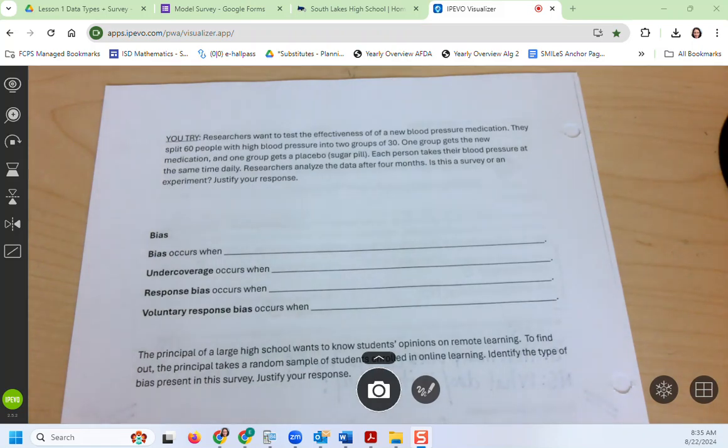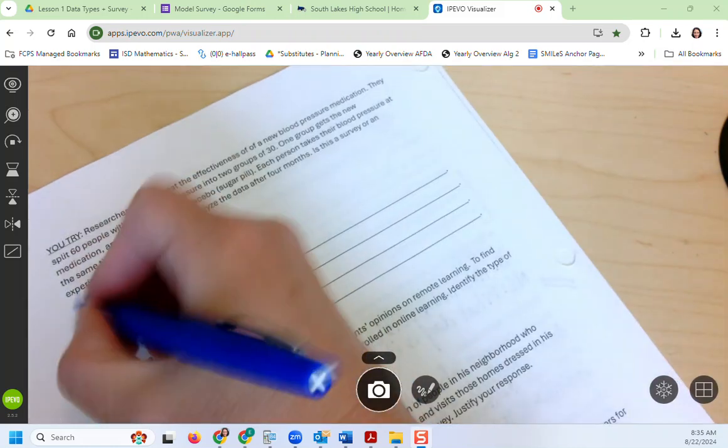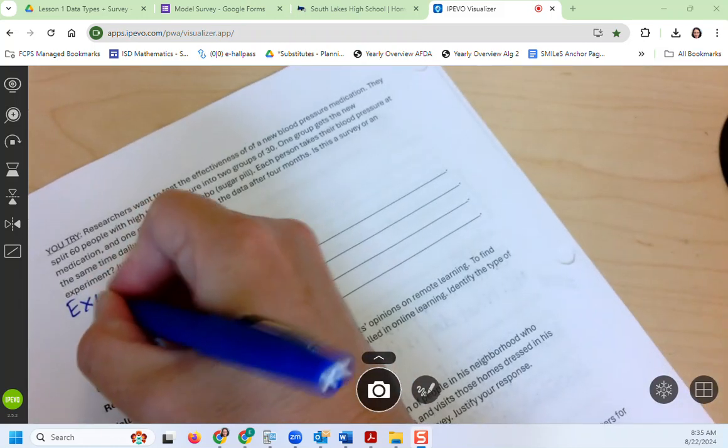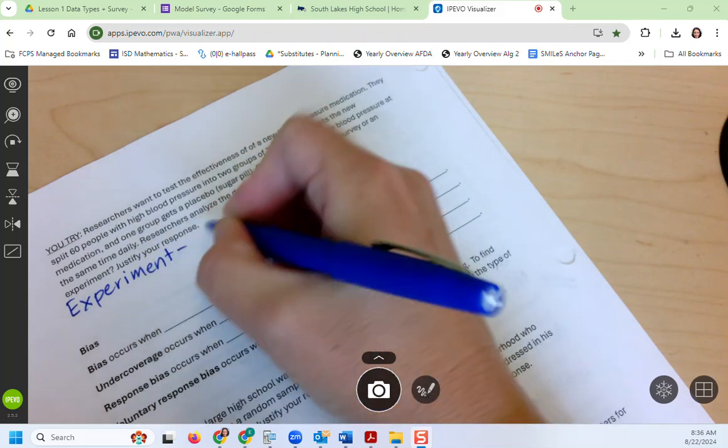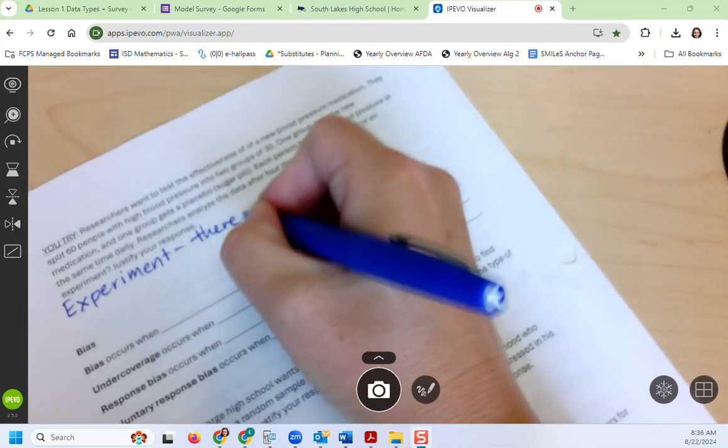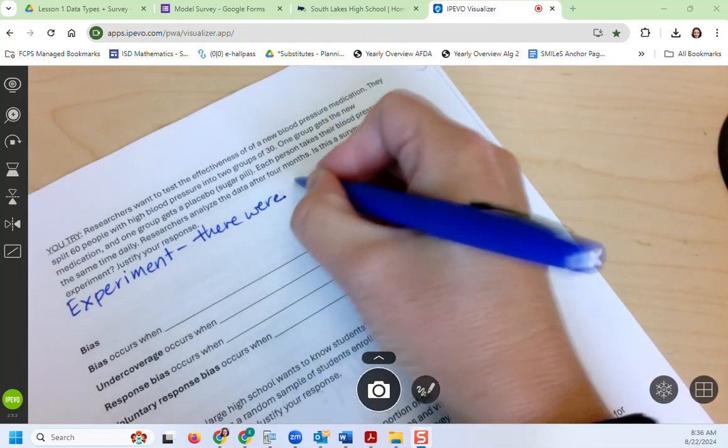Experiment. Very good. They had 2 different medical treatments, right? So this was an experiment. And there were 2 different medical treatments.